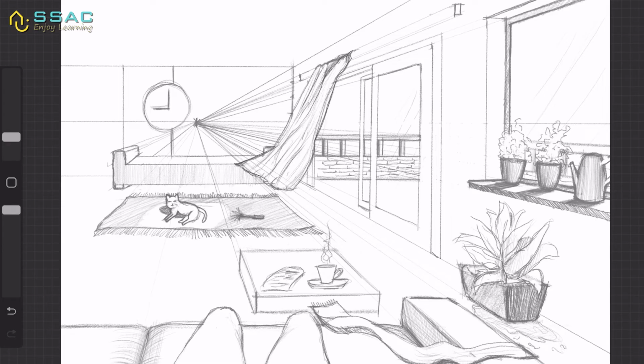So I've just made the cup of tea, I've just made the newspaper. These are small objects which are asked in the question, so you have to plan it out accordingly. Now as you can see, I have some space left, and whenever in the examination you are making a sketch, you also have to compose your sketch.